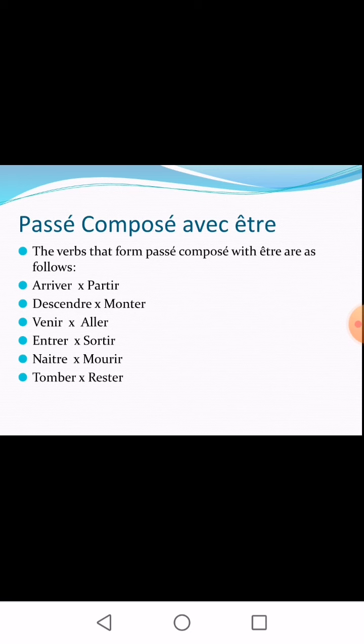That is arriver, to arrive; partir, to leave; descendre, to climb down; monter, to climb up; venir, to come; aller, to go; entrer, to come in; sortir, to go out; naître, to be born; mourir, to die; tomber, to fall down; rester, to remain. So these are the verbs which form passé composé with être. There are certain rules that you have to follow while forming passé composé with être. Let's have a look at that.